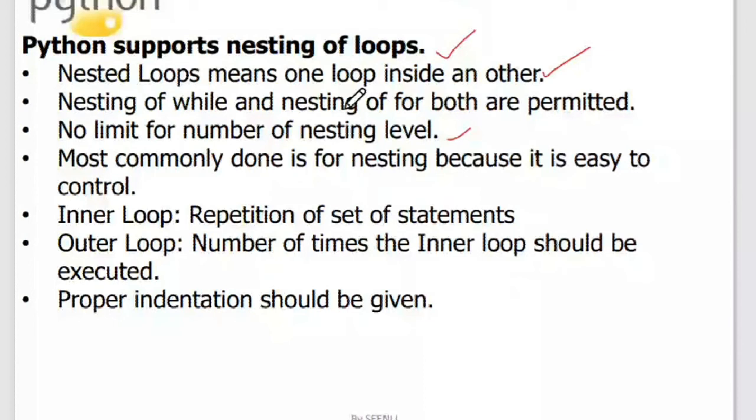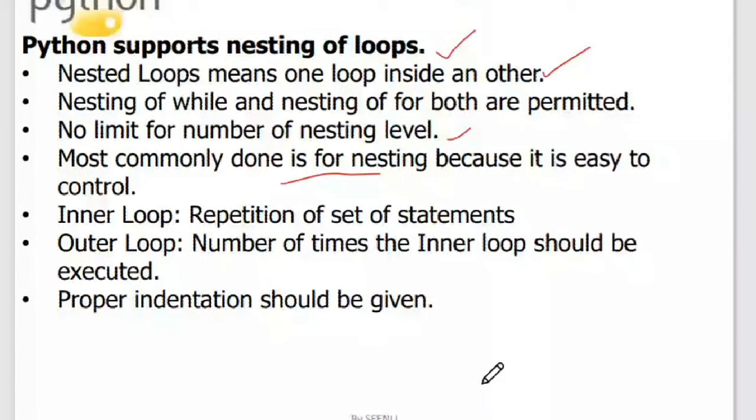We'll see that nesting of for is the most common one, because everything is in a single place and it is very easy for you to control the nesting of for. Coming to while, the initialization is somewhere, the condition is somewhere, the increment and decrement is somewhere. So if there are so many nestings, it is very difficult for you to control it. For is very easy, so generally we nest for.